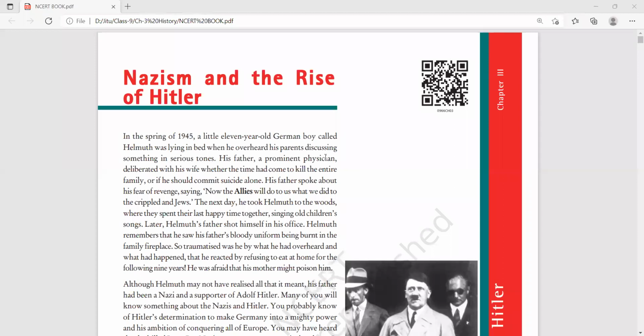He remembered what he overheard, that the time had come when the entire family would be killed, otherwise he would commit suicide. So due to this, Helmut reacted in a very strange manner: for the next nine years, he did not take even a single drop of water from his home, because he feared that his mother would poison him.